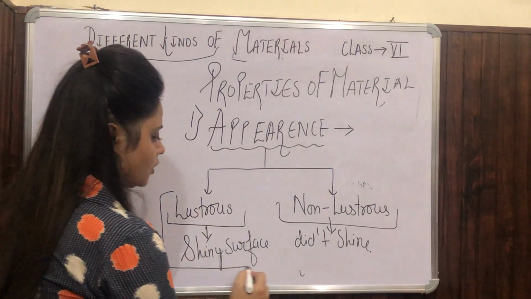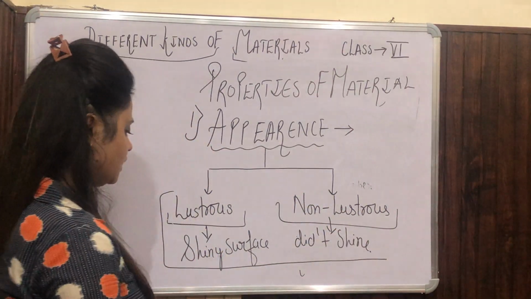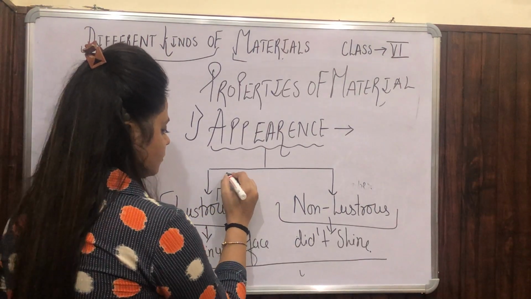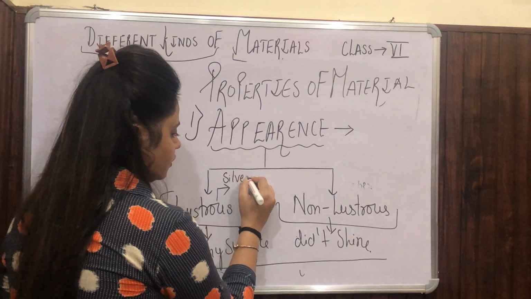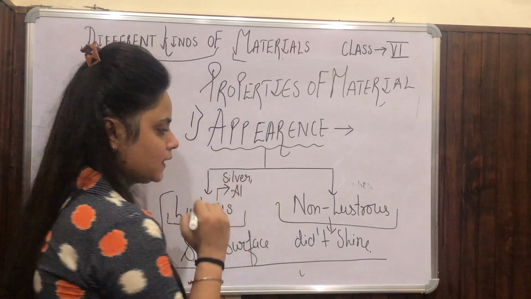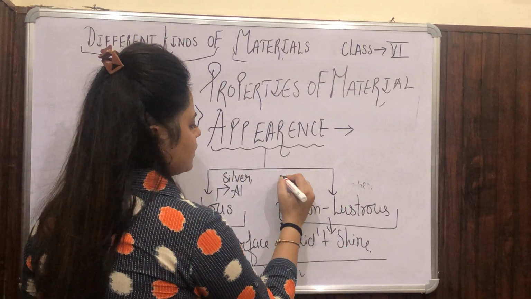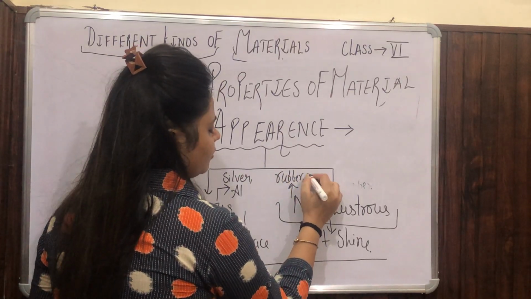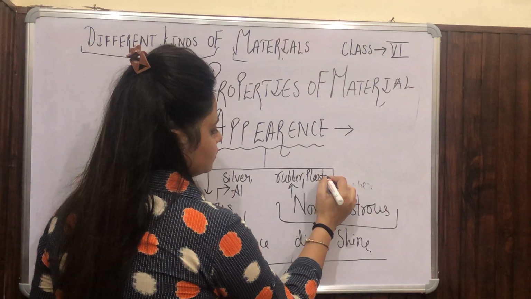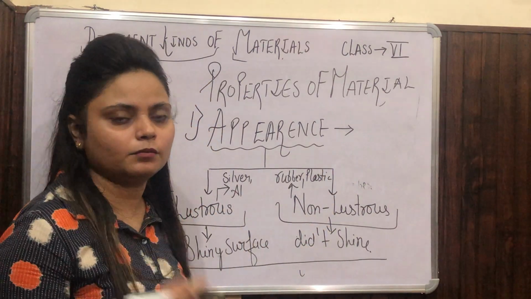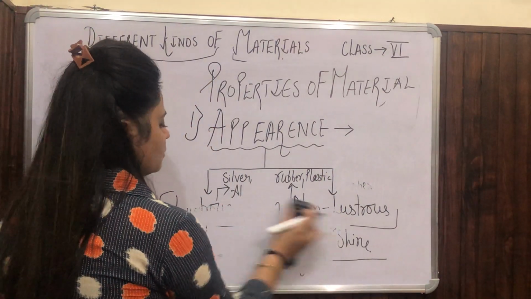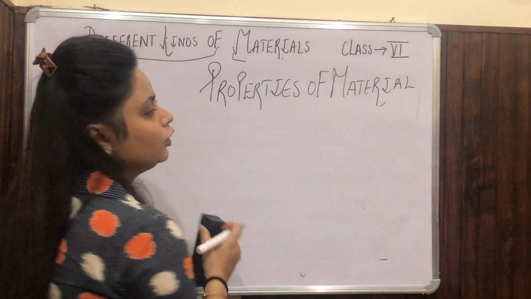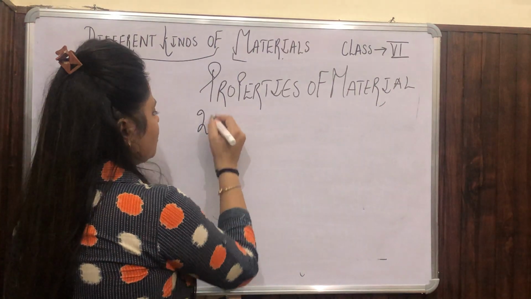Now I will give examples of non-lustrous and lustrous. When we talk about lustrous, that is silver and aluminium, you can say. And when we talk about non-lustrous, that is rubber and plastic, which do not have shine in them. Okay, so now come to the next property. The next property is solubility.